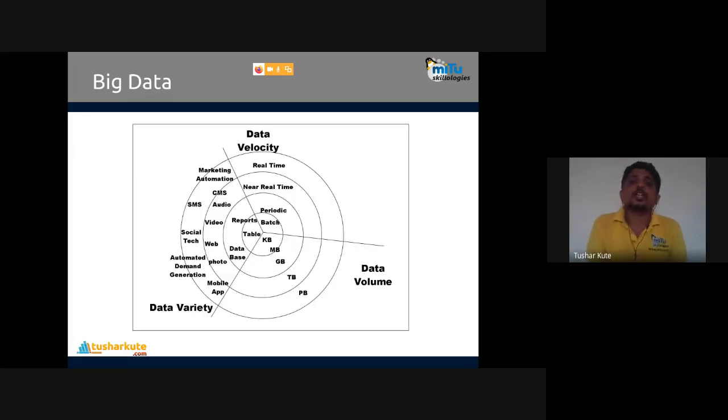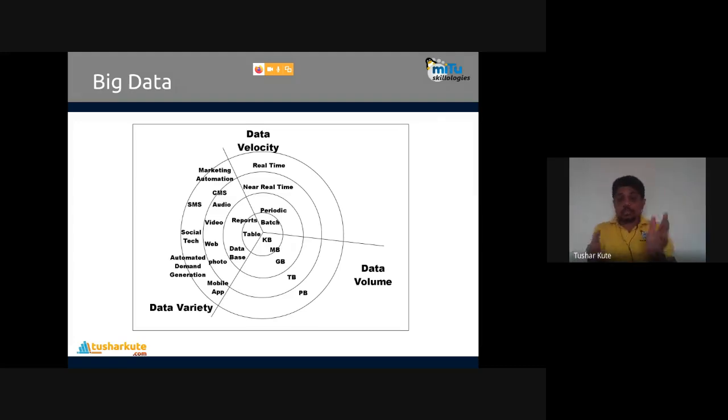So check out this pie diagram. It's like a pie chart. If you consider velocity, the things present are real time, non-real time, batch. If you consider variety, we have audio data, video data, image data, SMS data, CMS data, PDF data, doc kind of data, structured data, non-structured data. And if you talk about volume, we start with bit, byte, kilobyte, megabyte, gigabyte, terabyte, petabyte, zettabyte, and many others.